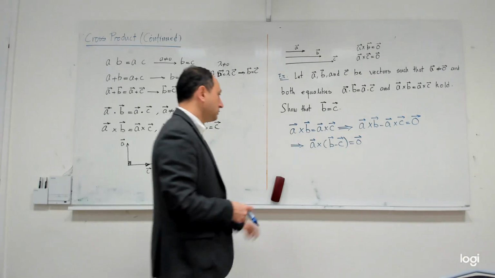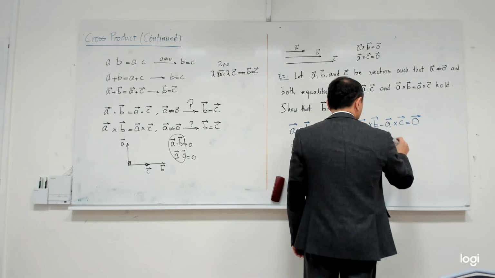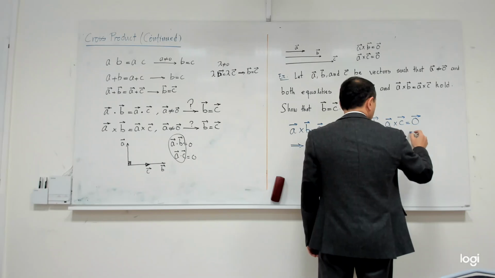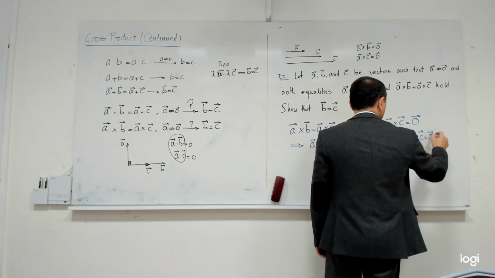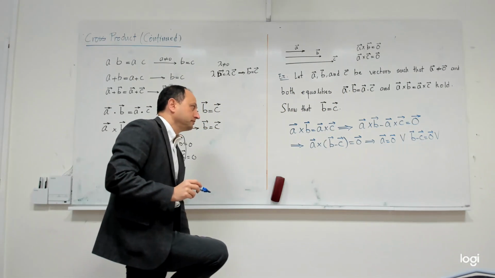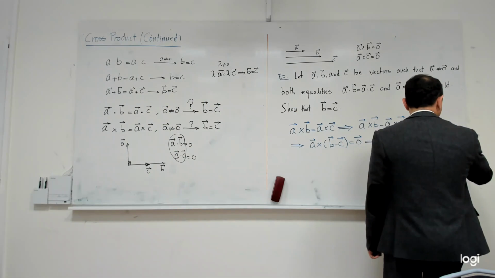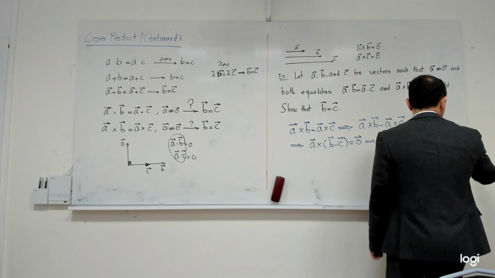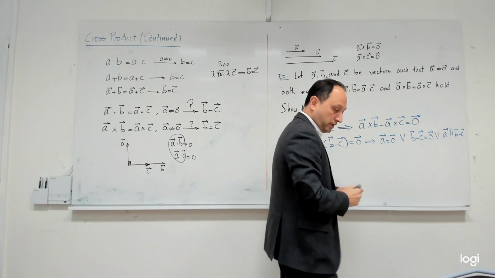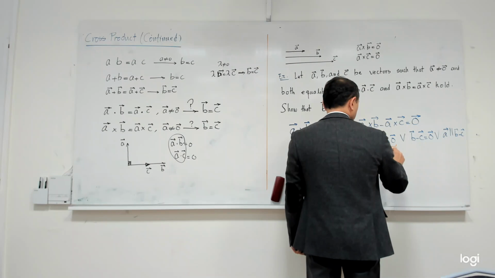Okay? So this tells me that either A is the zero vector or B minus C is the zero vector, or what should I write? What is the third scenario? A and B minus C are parallel. Parallel, yes. So this means that A is parallel to B minus C. So not possible, since A is assumed to be a non-zero vector.